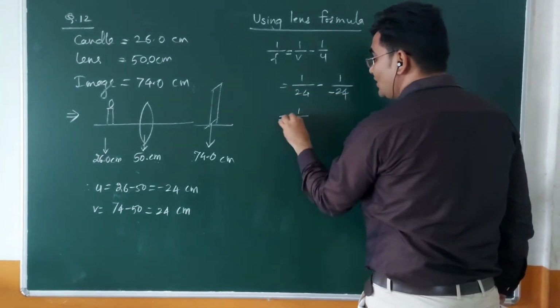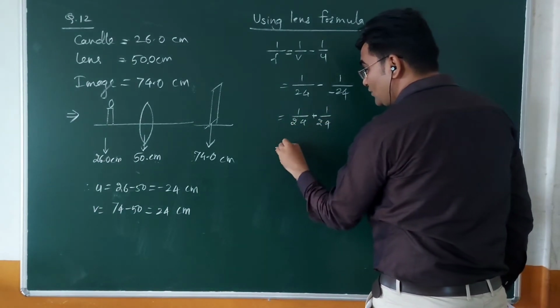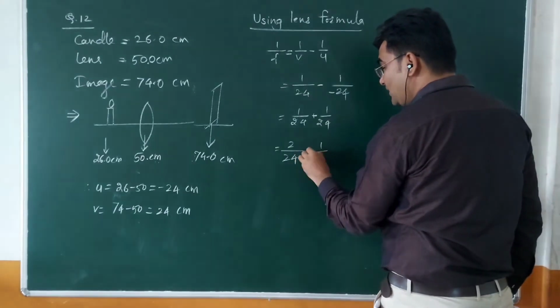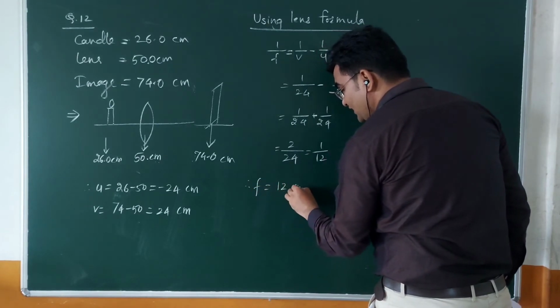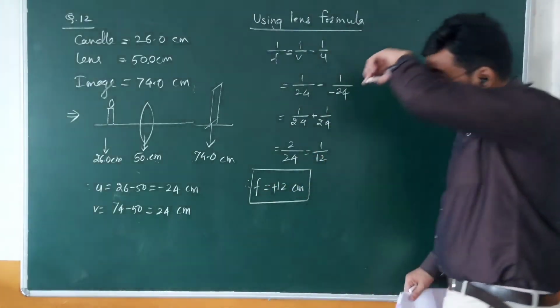So it will be like 1 upon 24 plus 1 upon 24, that is equal to 2 upon 24, that is 1 by 12. Therefore, focal length of that lens is 12 centimeter. If it is convex lens, the focal length will be positive.